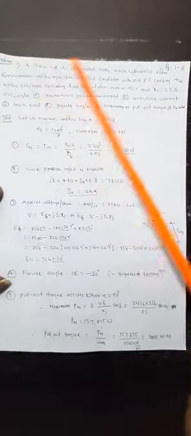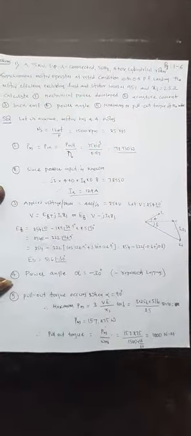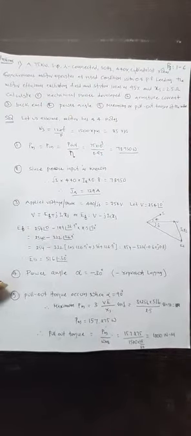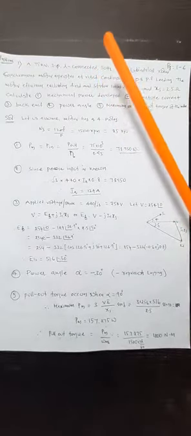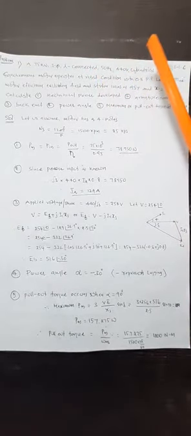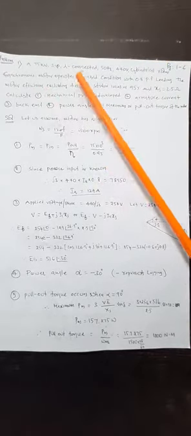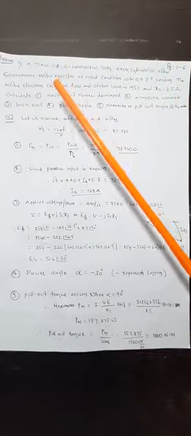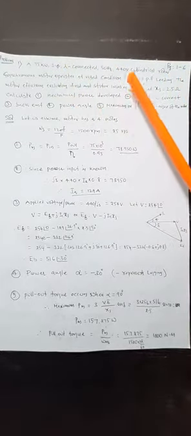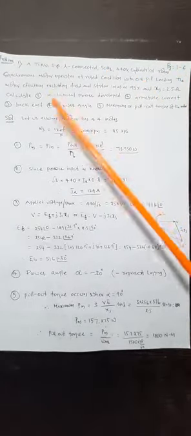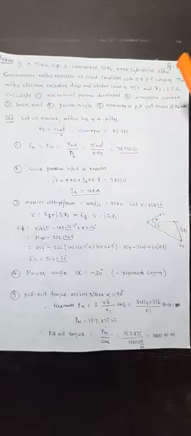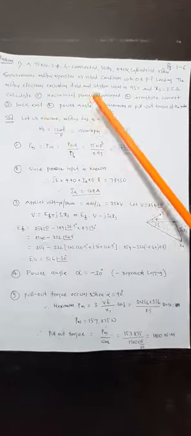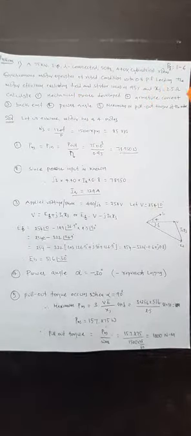So let us have a small problem on the rotors. Such types of problems are asked in the examination on both rotors. A 75 kilowatt 3-phase star connected 50 Hz 440 volt cylindrical rotor synchronous motor operates at rated condition with 0.8 power factor leading. The motor efficiency excluding field and stator losses is 95% and Xs is equal to 2.1. Calculate mechanical power developed, armature current, back EMF, power angle, and maximum or pull out torque.